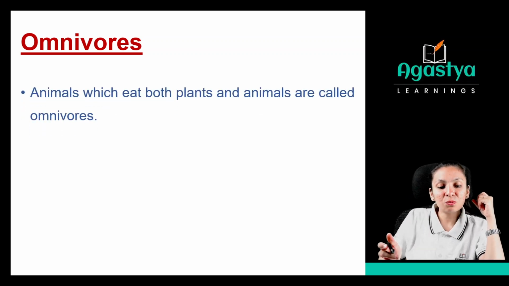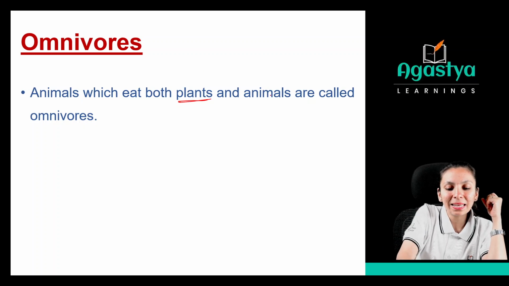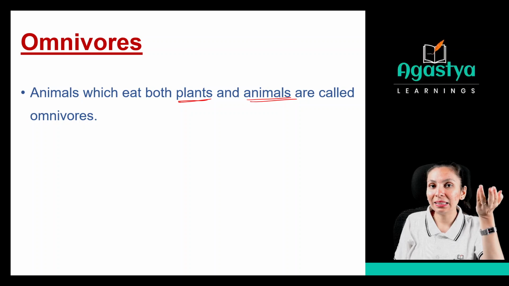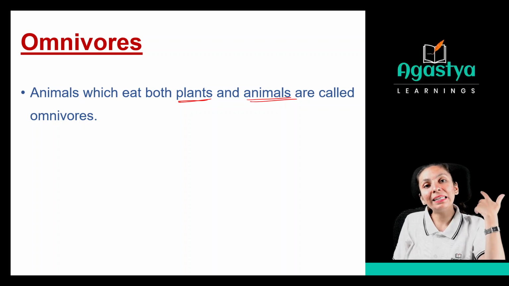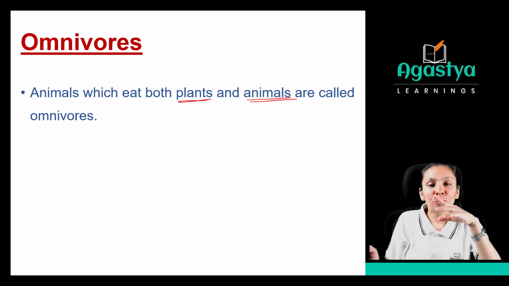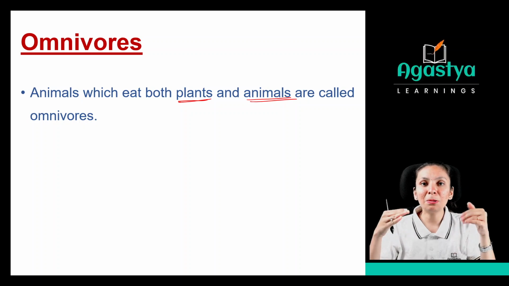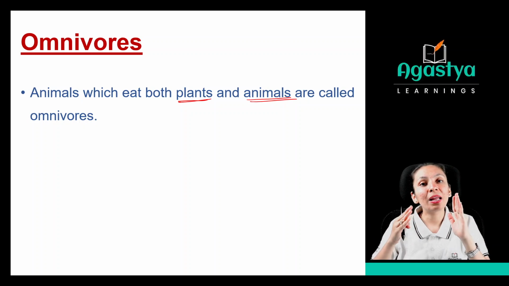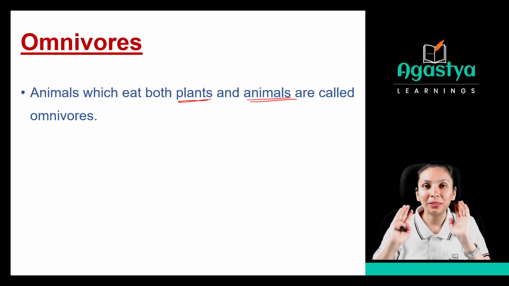See, these are animals which eat both plants as well as animals. So they have both properties, they can eat plants as well as animals. So whenever they get plants, they will eat plants. If they have animals, they will eat animals. So both of them are available to them, right?